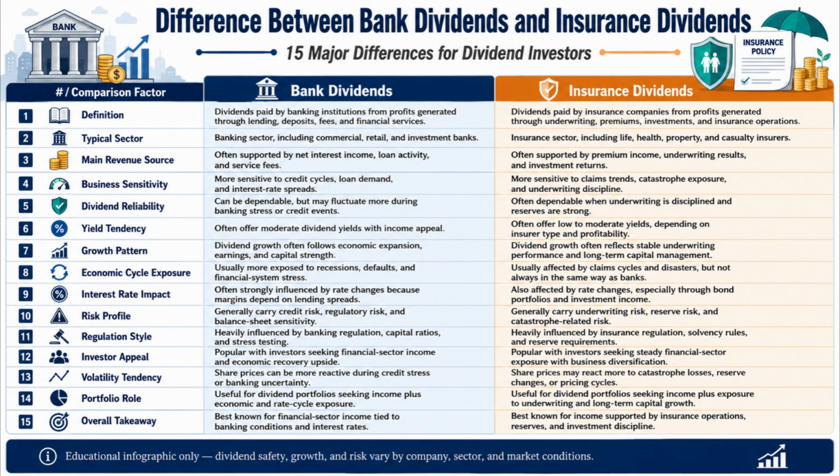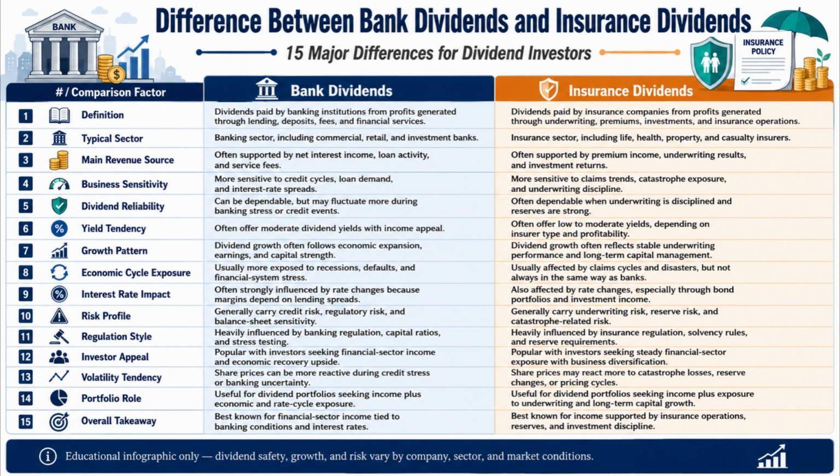Number 2. Bank dividends come from the banking sector, including commercial, retail, and investment banks, whereas insurance dividends come from the insurance sector, including life, health, property, and casualty insurers. Number 3. Bank dividends are often supported by net interest income, loan activity, and service fees, whereas insurance dividends are often supported by premium income, underwriting results, and investment returns.